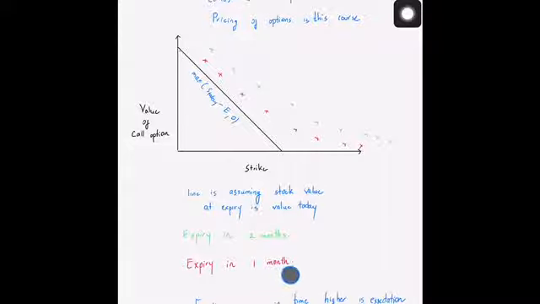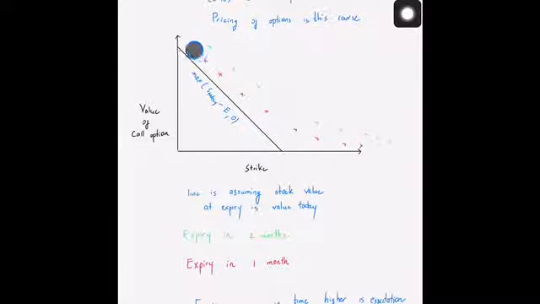Let us say red is when the expiry is in 1 month, and green is when the expiry is in 2 months. The fact is, the value of the stock price is definitely going to change. Because you entered a call option, assuming that the stock price is going to increase in value as a function of time, you would be expecting that the value of the call option is going to be above this line.